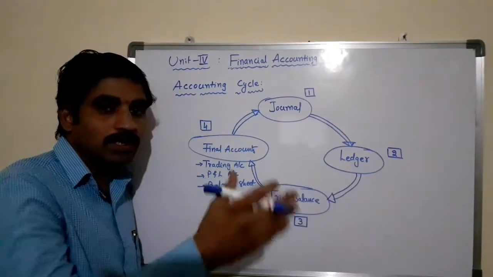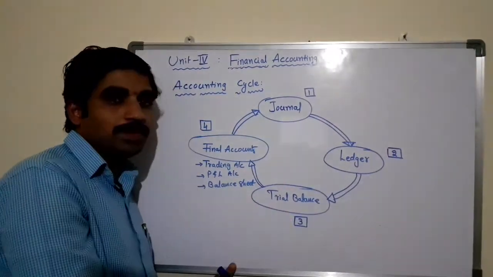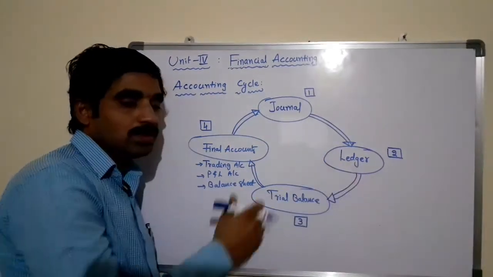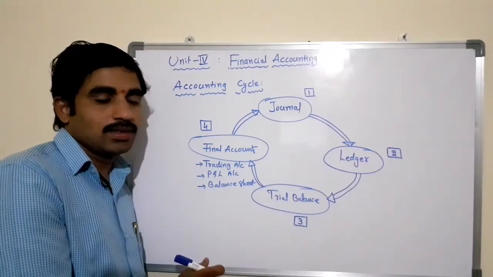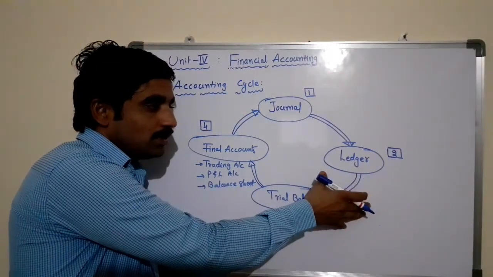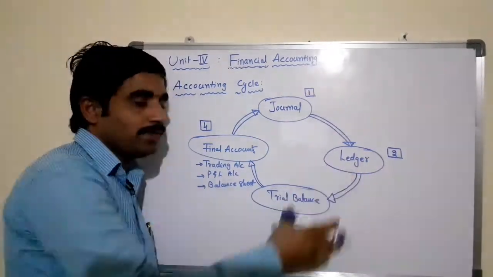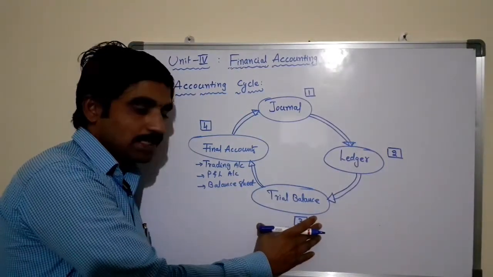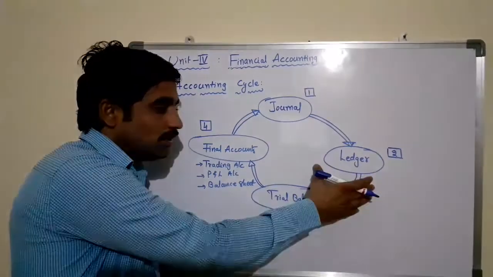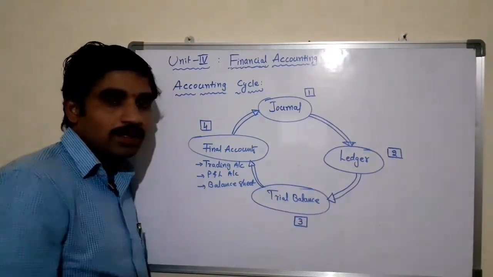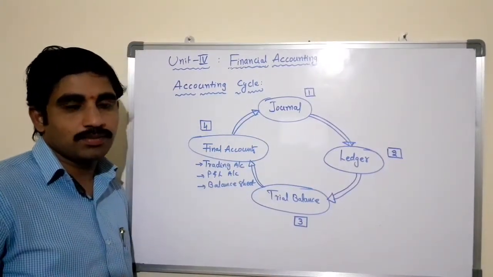If the account shows a debit balance, we post in the debit column. If the account shows a credit balance, we post in the credit column. So after completion of the ledger book with the different accounts, we need to post all these closing balances in the trial balance in debit and credit columns.